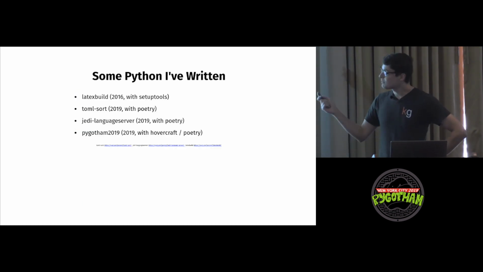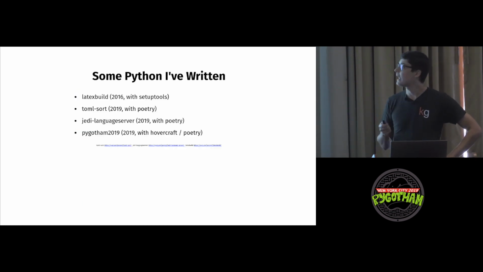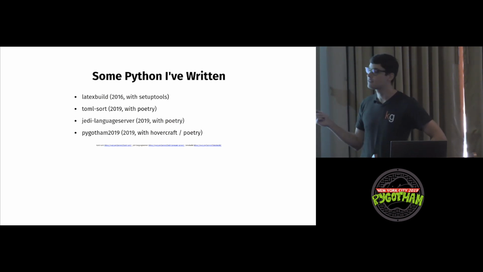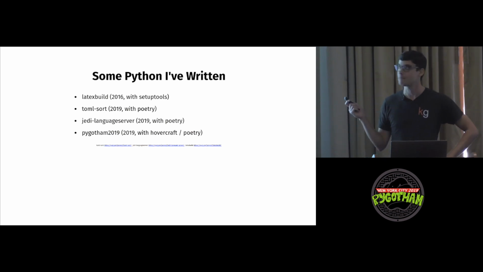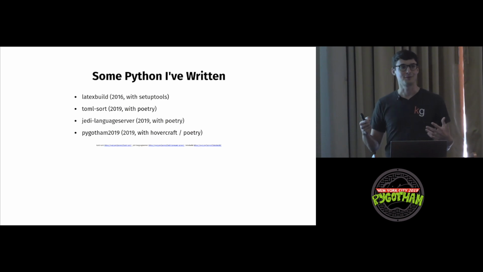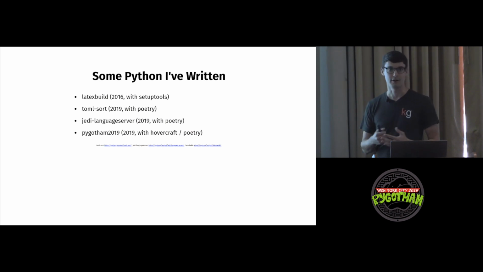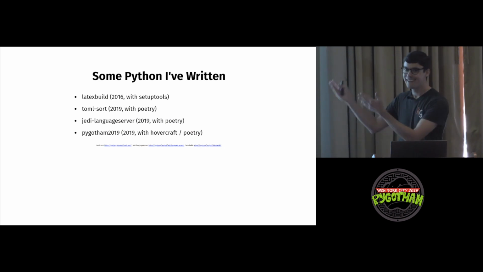Cool. So some examples of Python that I've written and deployed to GitHub and PyPA and all that. Back in 2016, I wrote a library called LaTeX Build. This helped me templatize LaTeX documents for a project I was working on with other people. It uses setuptools, which I'll cover in a bit. And then fast forward to 2019, there was a dark period where I didn't do much. I wrote a library called TOML sort that currently has, I think, 3 stars, 2 of which are my colleagues. But it's on PyPA, and it sorts your TOML files.